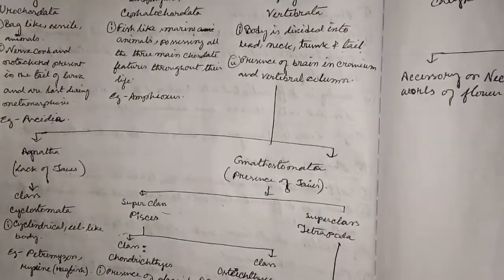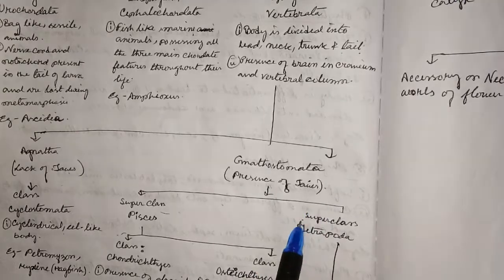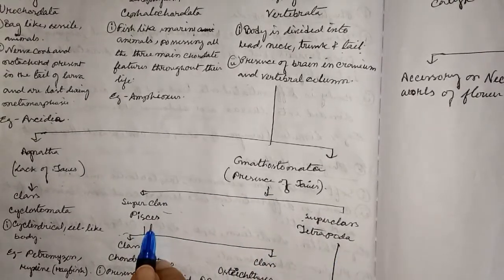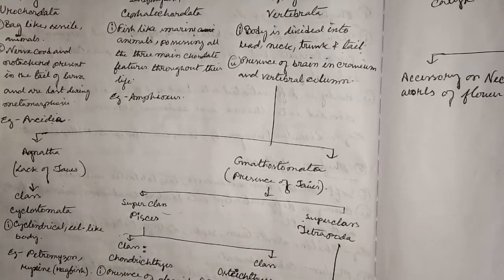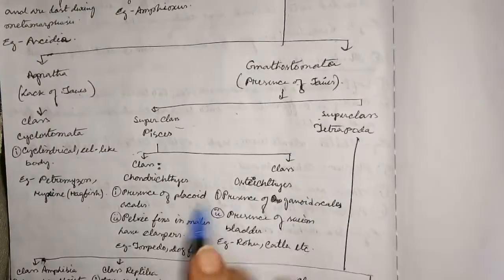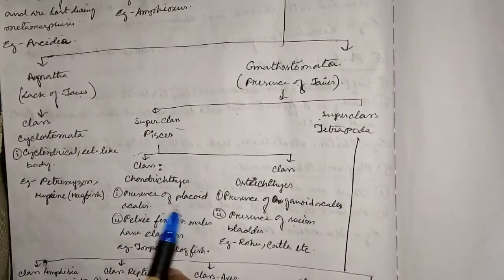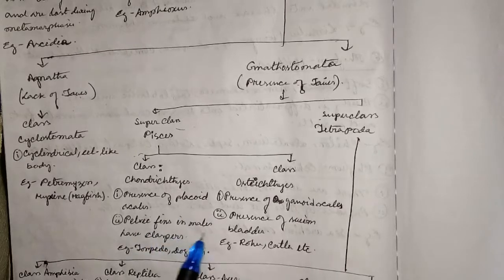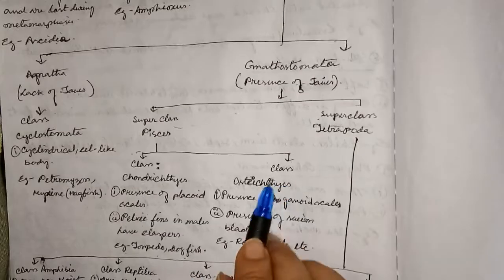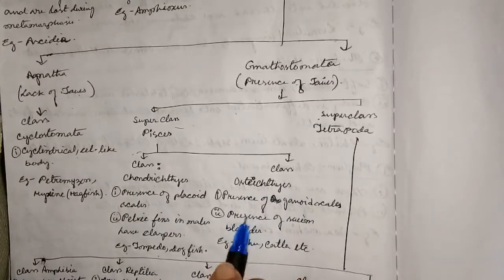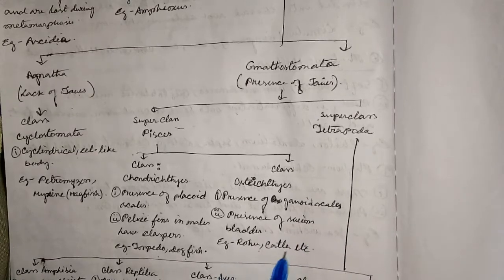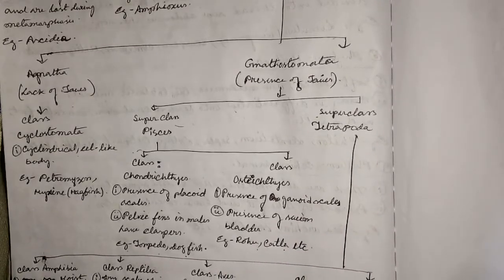And Gnathostomata, which means presence of jaw. That is again divided into two superclasses, Pisces and Tetrapoda. Pisces is again divided into two classes. One is Chondrichthyes and another one is Osteichthyes. Now, Chondrichthyes: presence of placoid scales. Pelvic fins in males have claspers. Example: torpedo, dogfish, etc. And Osteichthyes, general characteristics are presence of ganoid scales, presence of swim bladder, etc. Example: rohu, katla, etc.